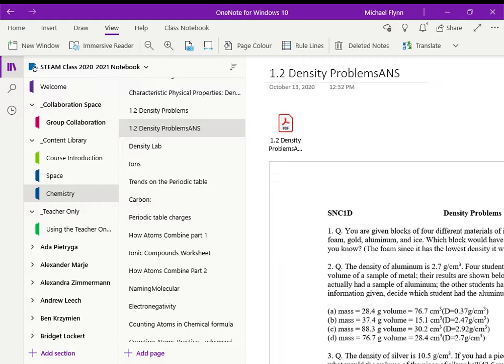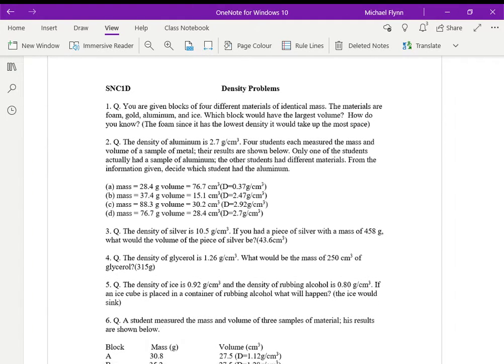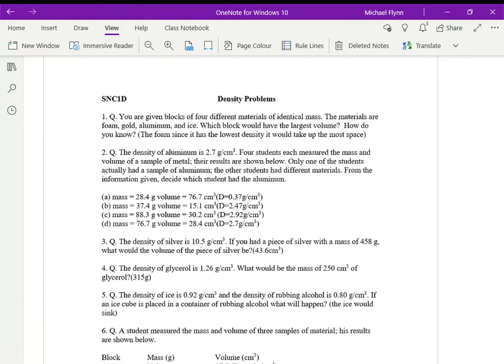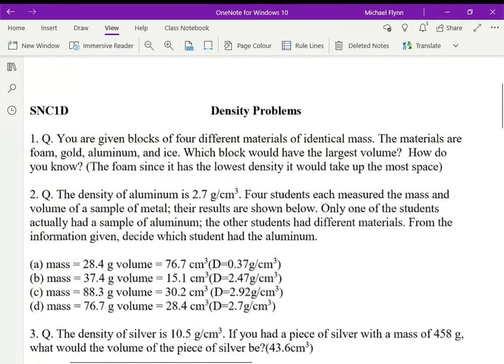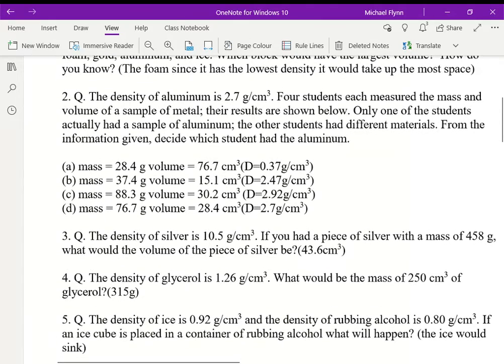All right, so what do we have today? Well, first I wanted to point this out to you. If you look at OneNote here, I posted answers to the density problems. The answers are in brackets, right after the question. I put even the ones that have word answers, like the foam is the least dense and has the lowest density, taking up the most space.